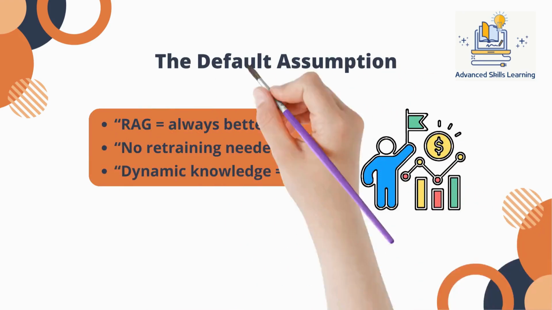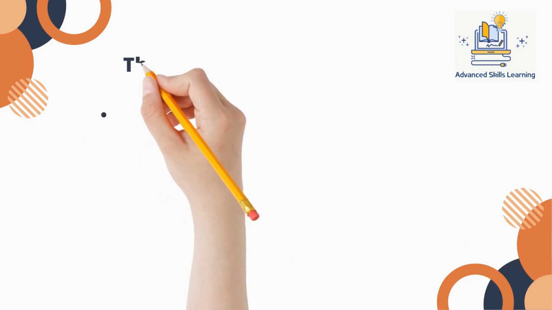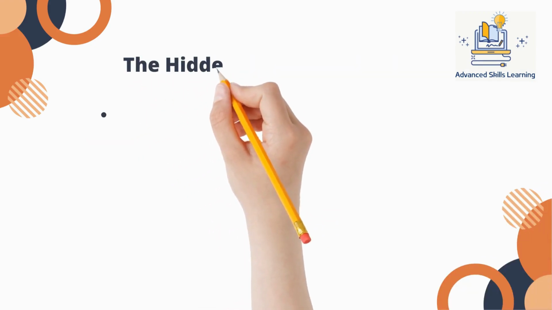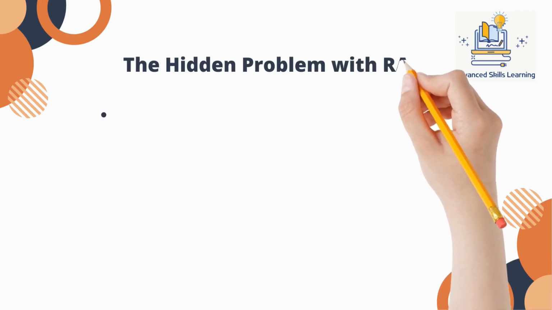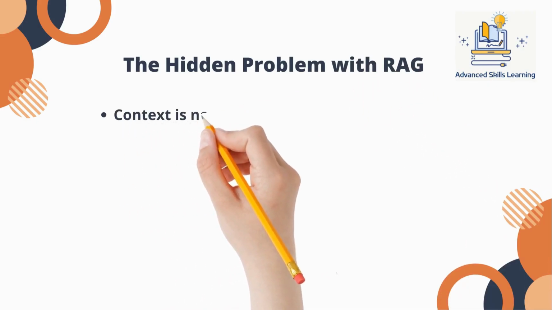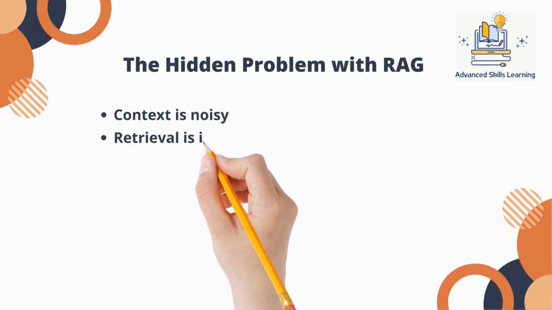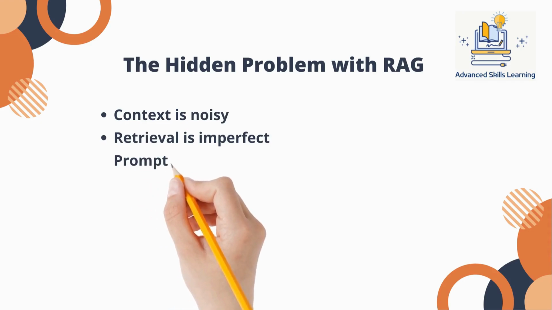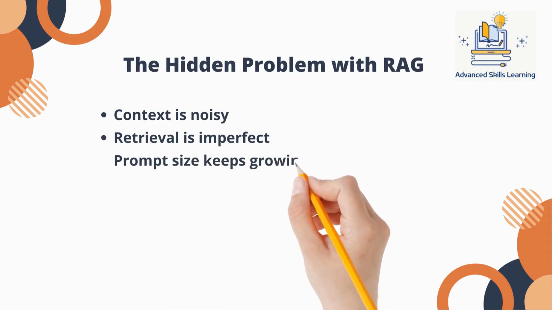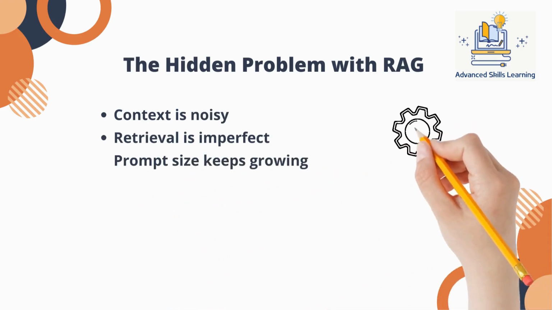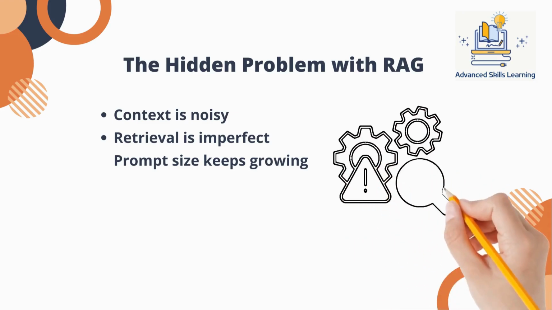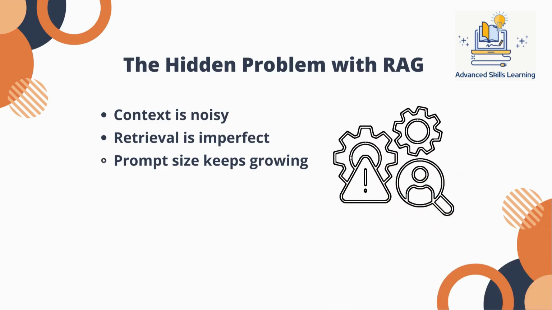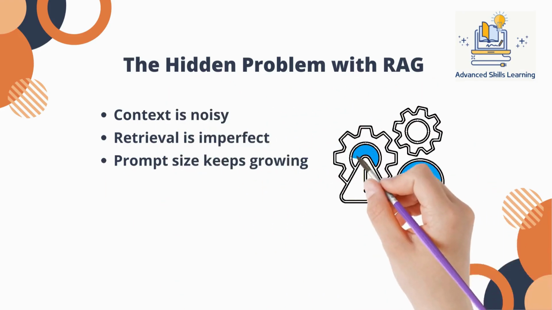RAG depends entirely on retrieval quality. If your retrieval is slightly off, your entire output degrades. You end up stuffing more context to compensate, increasing latency and cost. Over time, prompts become bloated, noisy, and harder for the model to reason over. The system becomes fragile, not because the model is weak, but because the input is inconsistent. As a result, teams spend more time fixing retrieval than improving actual system behavior.